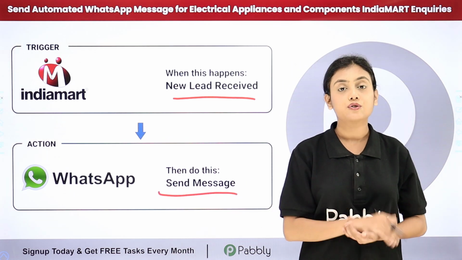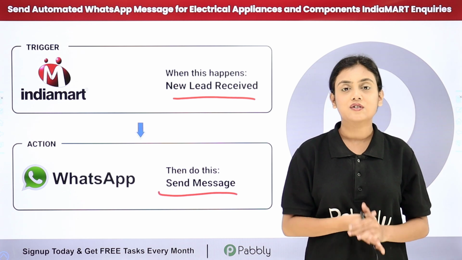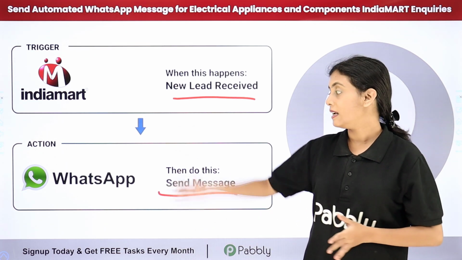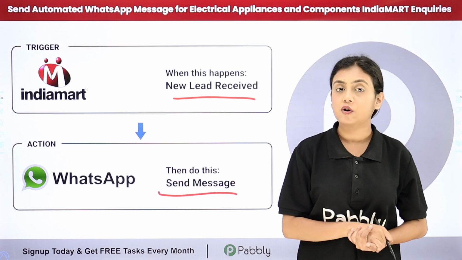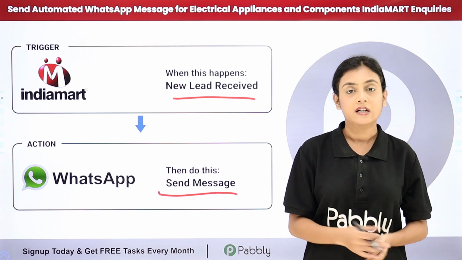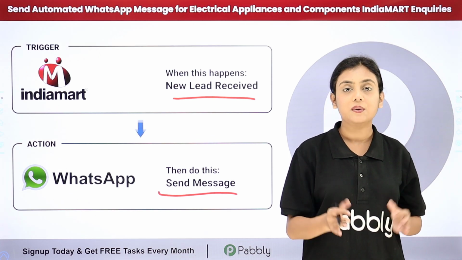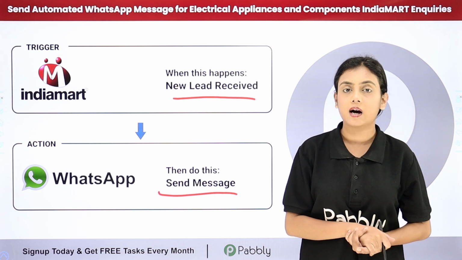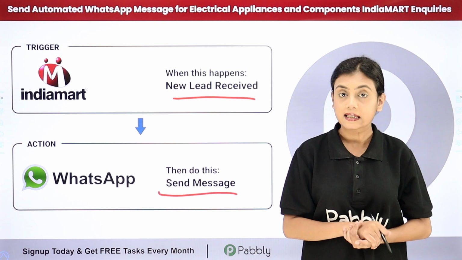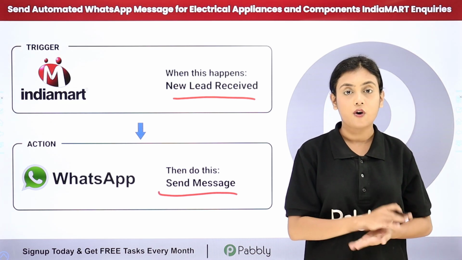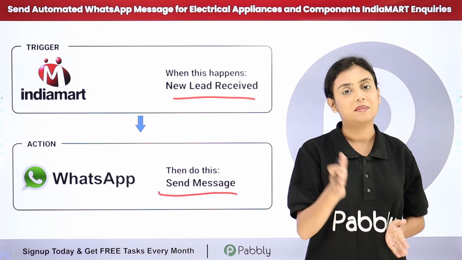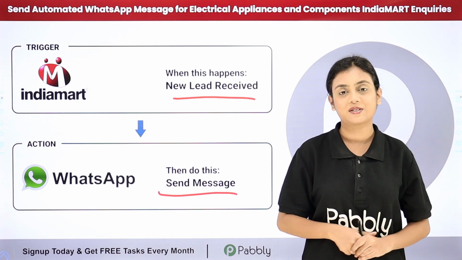But if I'm going to do this manually, it is going to take me a lot of time. So what I did was I simply created an automation between IndiaMART and WhatsApp with the help of Pabbly Connect, which is an amazing automation and integration software. So whenever we receive a new lead with the help of IndiaMART from any of our customers, automatically a WhatsApp message is going to be forwarded to the customer who generated the lead with the help of this amazing automation. So if you want to learn about this amazing automation, then let me take you all to my screen.